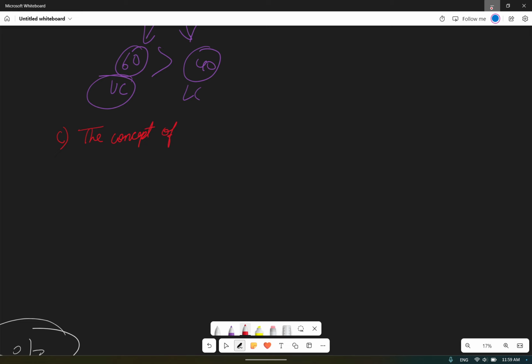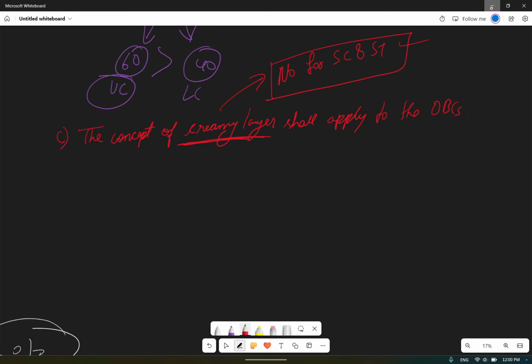The concept of creamy layer shall apply to the OBCs. Okay, it will be applied to the OBCs. What exactly is this creamy layer? We'll see. And this creamy layer concept is not applied for SC and ST. This creamy layer concept is only applied for the OBCs. Okay, and who are these OBCs?